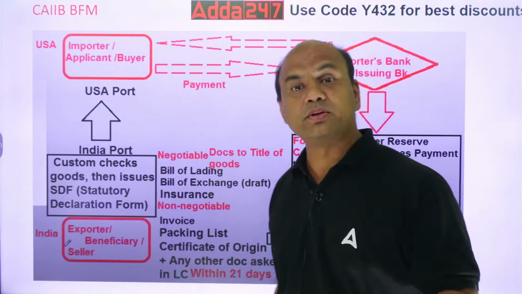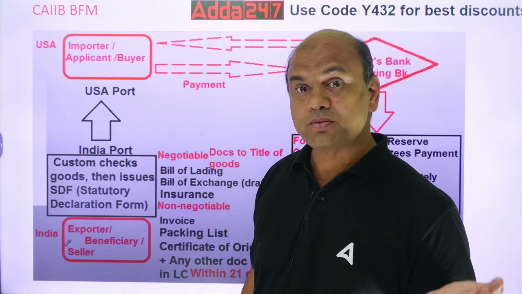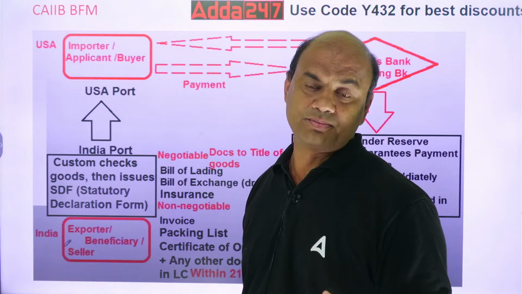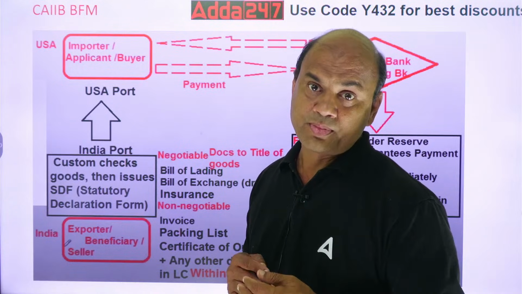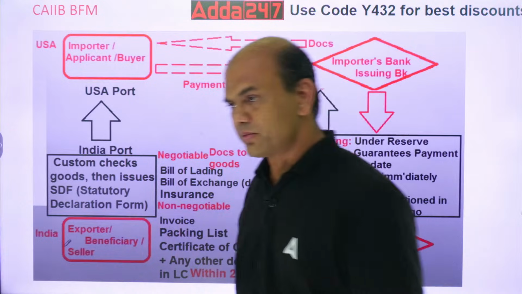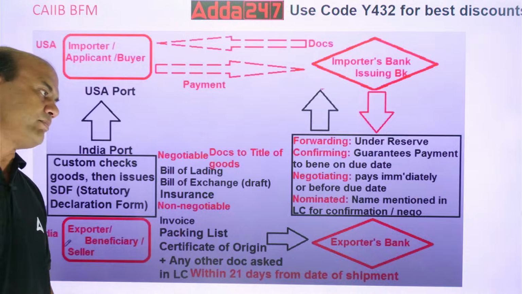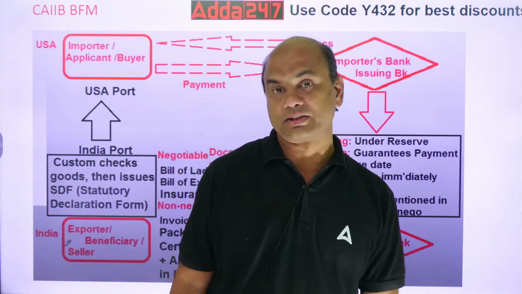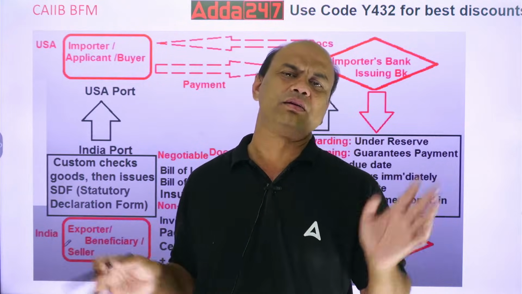It is always given 100% of the value of the goods. Complete 100% is given. Pre-shipment finance is given 75 to 80%. Post-shipment finance is given 100%. Kindly note this. I'll clarify 2-3 terms over here now. Pre-shipment finance is given on FOB basis. Everyone write it down. Post-shipment finance is given on any basis, FOB, CIF, anything.